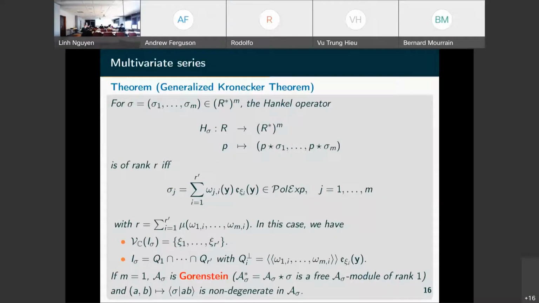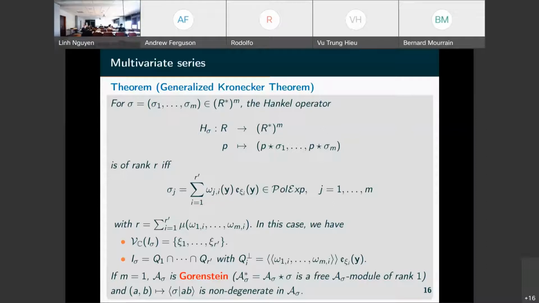And we have a generalized Kronecker theorem in the multivariate case, which says that if this Hankel operator is of rank R, then sigma can be written as a polynomial exponential series, with some omega j times this exponential part.